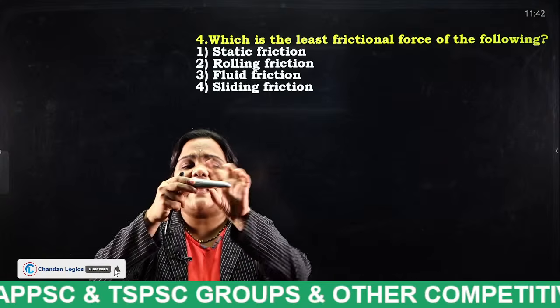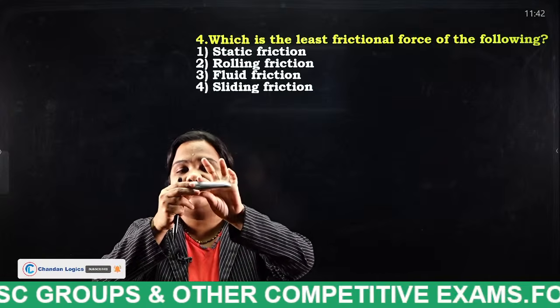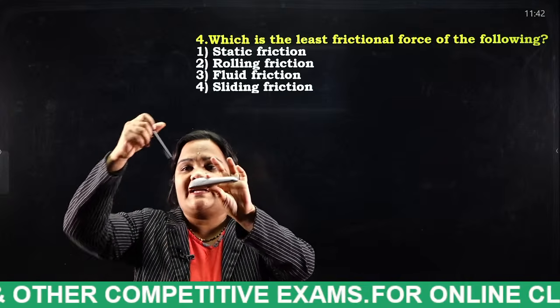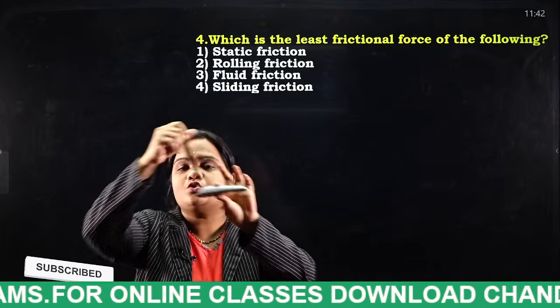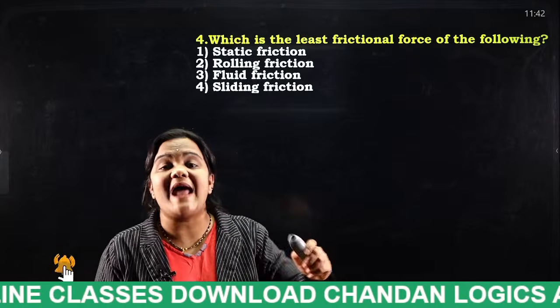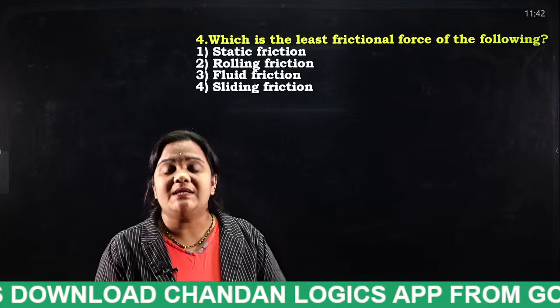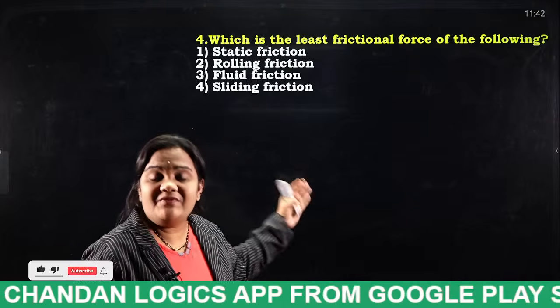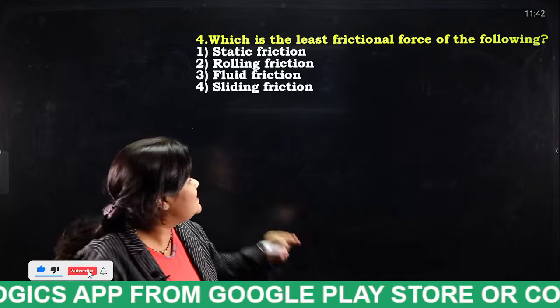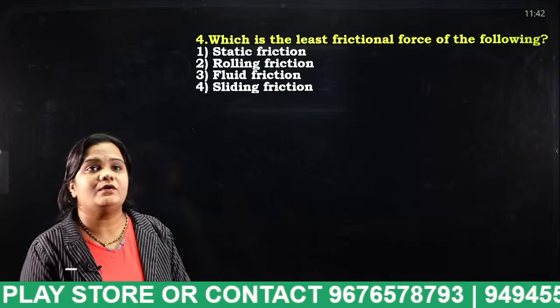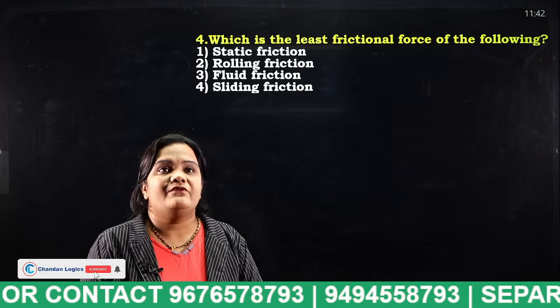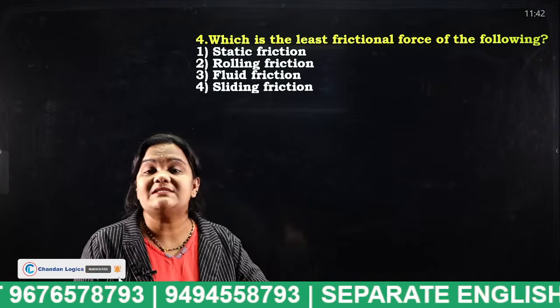Okay, if there is an obstacle on this remote, can this pen move smoothly? No. Why? Because there acts a friction force. In the same way, in the given options, which friction is the least frictional force? So tell me students. Very good. Which frictional force has the least frictional force?